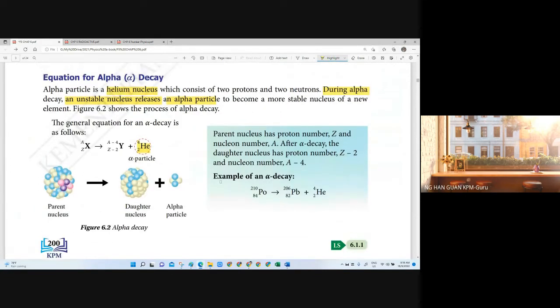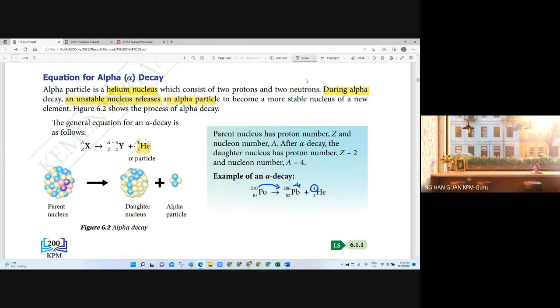Here they are not focused on the neutron, just on balancing the equation. On the balance of the equation, you can see that the nucleon number goes down by 4, from 210 to 206, because the 4 goes to the alpha particle.